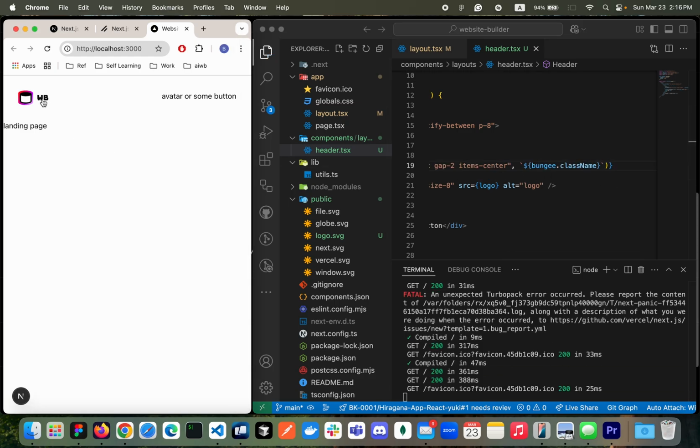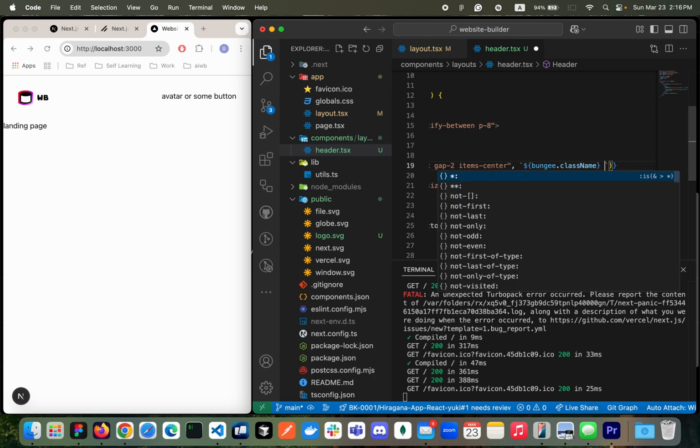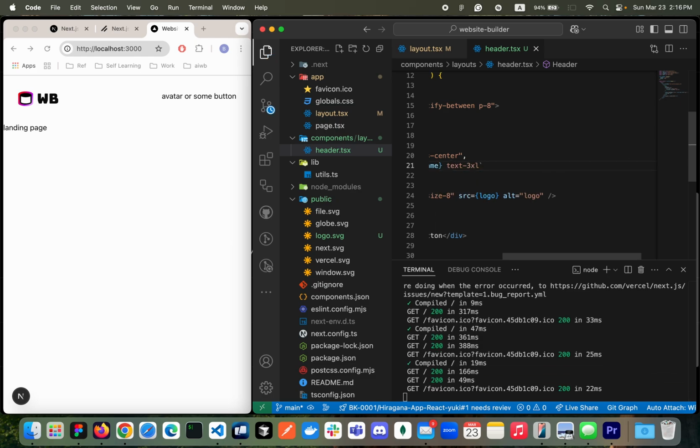Awesome. So it's looking pretty good already. And then let's give some size to the text. Okay, so text, let's try to give 3XL to see if it's looking good.